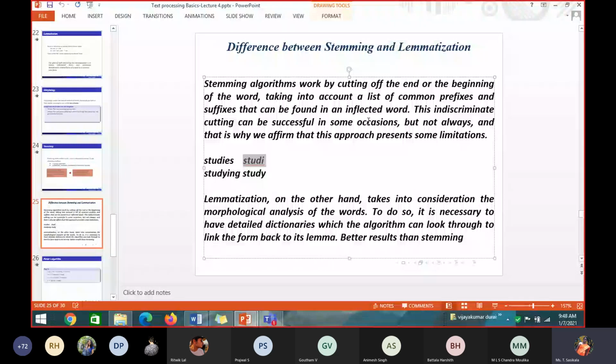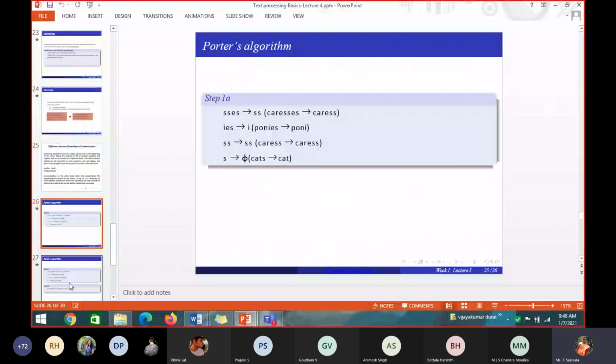Stemming will chop off based on a rule they have written. See here, there is a Porter stemmer algorithm, an already existing algorithm. They have written rules like this. For the first step, 1A, if your word ends with SSES, it has to be replaced with SS. Whether it gives a meaningful thing or not, that is not considered. So if it ends with SSES, it should be replaced by SS. That is the first rule, simple rules.